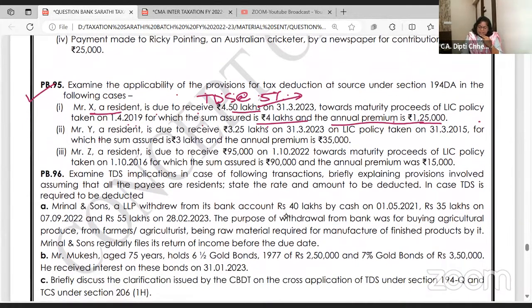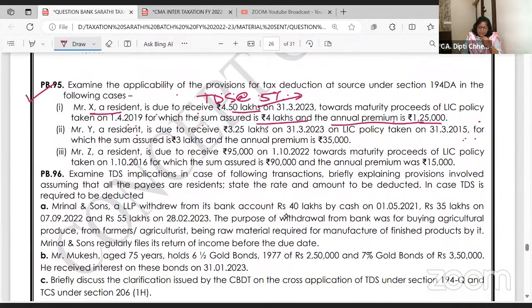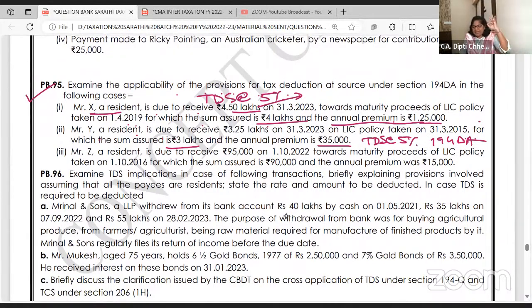चलो. A resident is due to receive 3,25,000 on LIC March 15. For sum assured is 3 lakh and annual premium is 35,000. Yes, TDS will be deducted at the rate of 5% under 194DA. 194DA. ये लर्न करने के लिए तो आपको कल का क्लास भी अटेंड करना पड़ेगा. अभी तो समझ लो, अप्लाई कर लो. Because if your sum assured is 3 lakh, you should have not paid more than 30,000 annual premium. You paid 35. Now on maturity, because this taxable in other source, TDS deduct hoga.